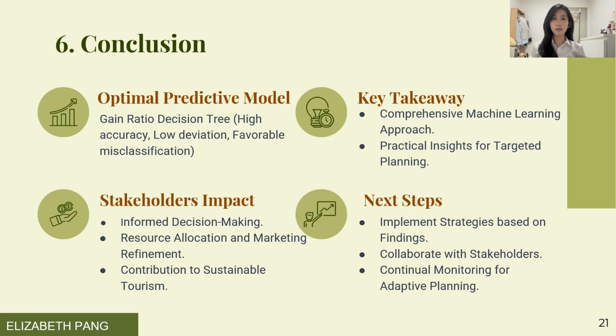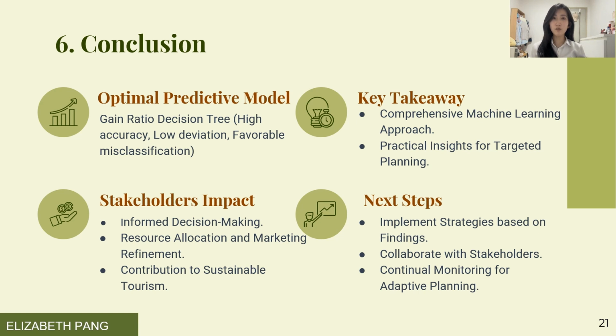Hi, I'm Elizabeth Pang. I'm here today to present the conclusion of this project. In conclusion, the most effective predictive model among these algorithms is the gain ratio decision tree, showing impressive accuracy, low standard deviation, and a favorable misclassification rate, acting as a reliable tool for understanding the various factors influencing tourism demand.